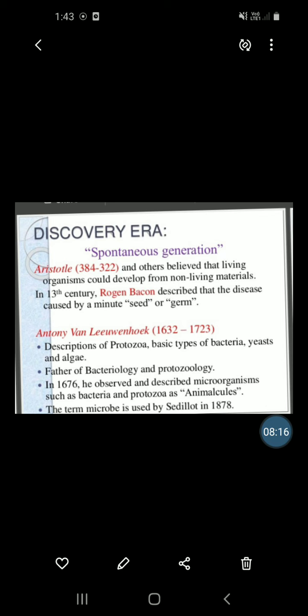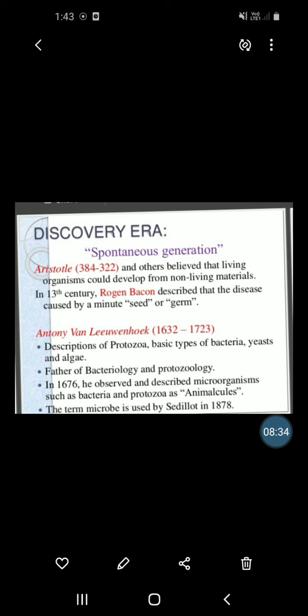So what is bacteriology? It deals with the study of bacteria. And protozoology means the study of protozoa. Antony van Leeuwenhoek is considered the father of bacteriology and protozoology.